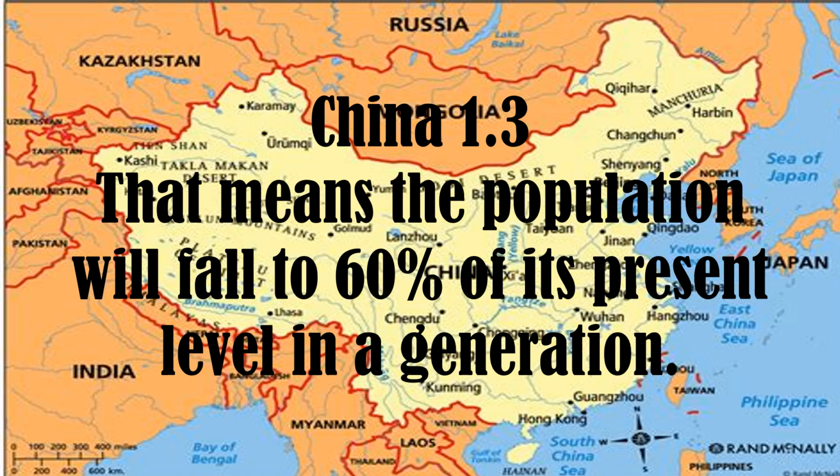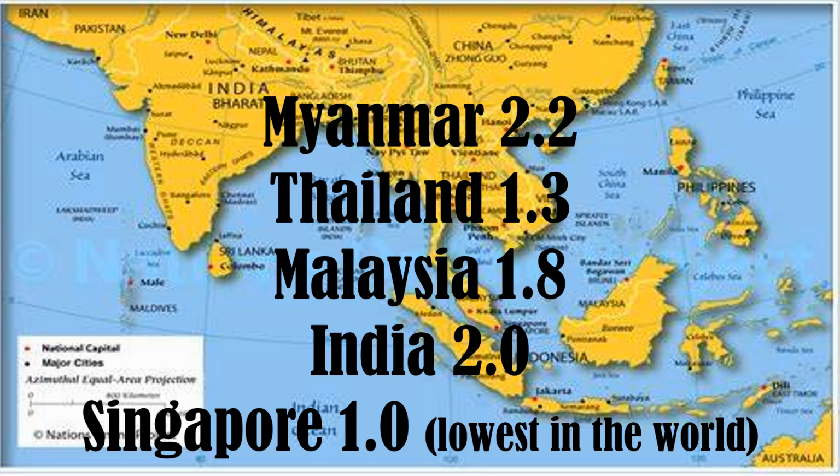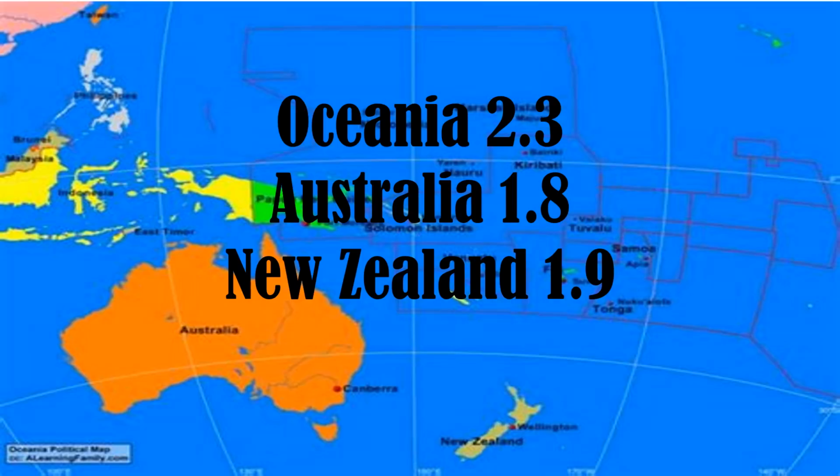China 1.3, very low. That means the population will fall to about 60% of its present level in a generation. Myanmar 2.2, Thailand 1.3, Malaysia 1.8, India 2, Singapore 1, which is almost the lowest in the world. The lowest is actually South Korea, which is about 0.8. Oceania 2.3, Australia 1.8, New Zealand 1.9.